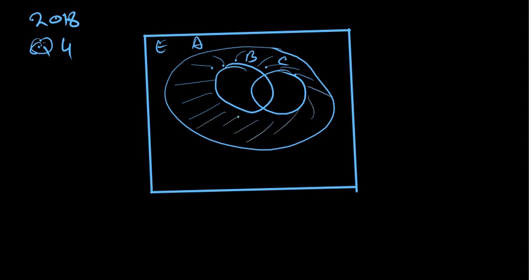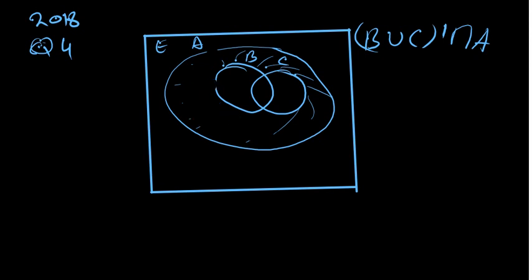When you look at this, B and C have not been shaded, meaning we are talking about B union C complement. So the question is, are we using union A or intersection A? Just by looking at this, we are intersecting A. Because let's say we ignore all of this.